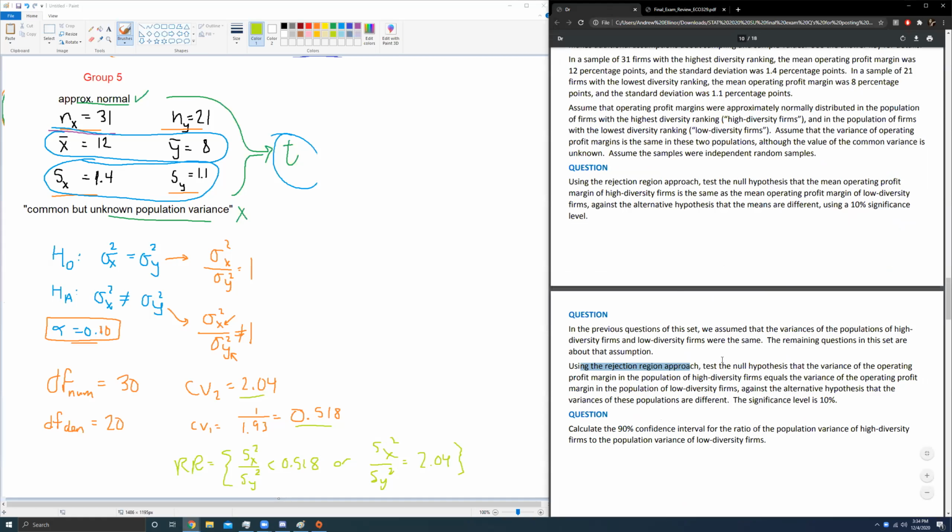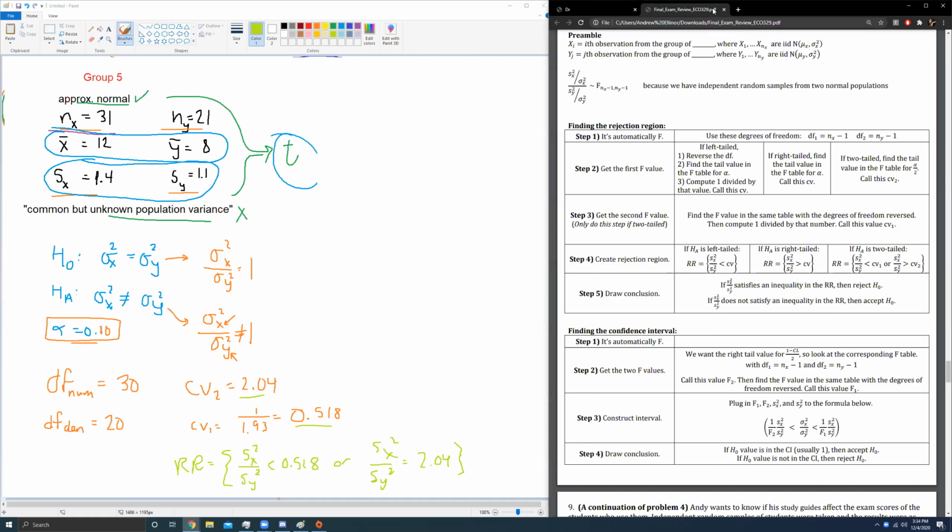Do we have to draw a conclusion? I guess we could. Let's do that. What conclusion will we draw? Well, what is sx squared over sy squared? I'm going to take this 1.4 and 1.1 to divide one by the other and see if it is greater than 2.04. I shouldn't say equals. I should say greater than here.